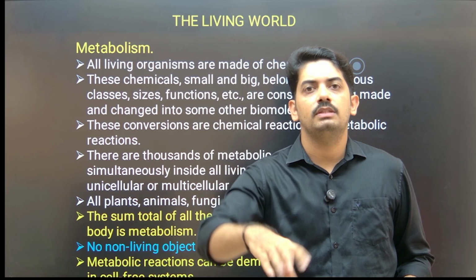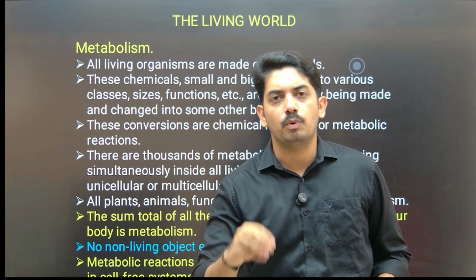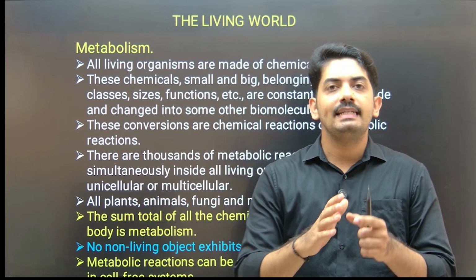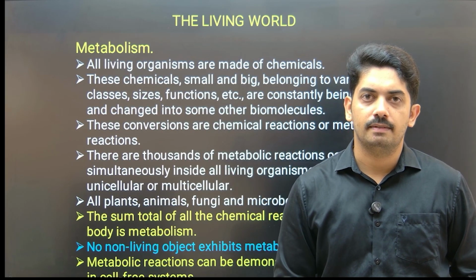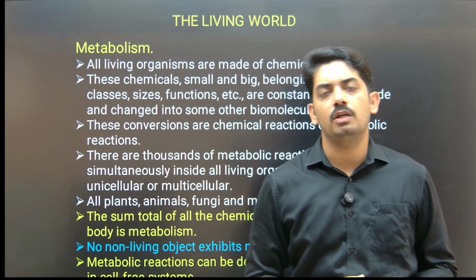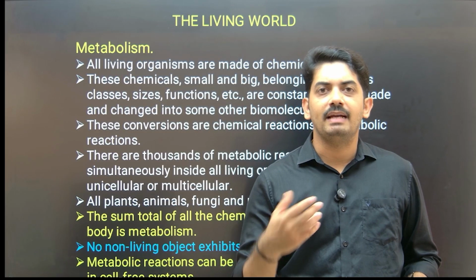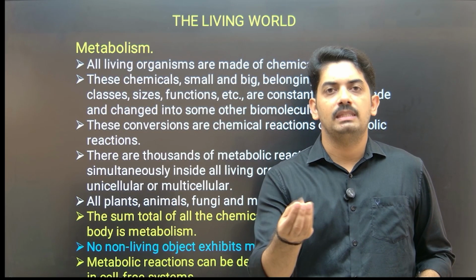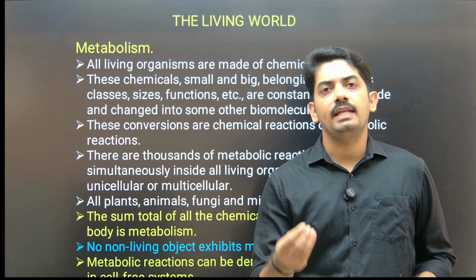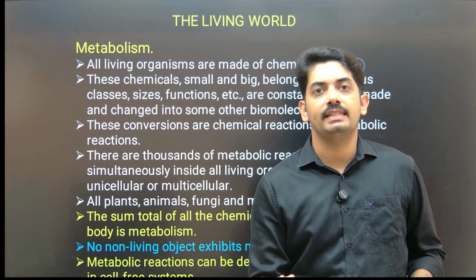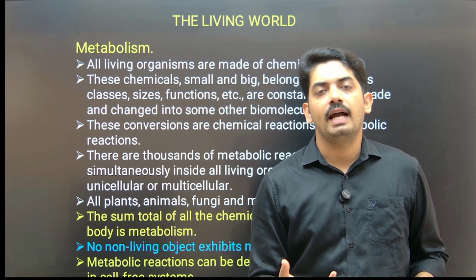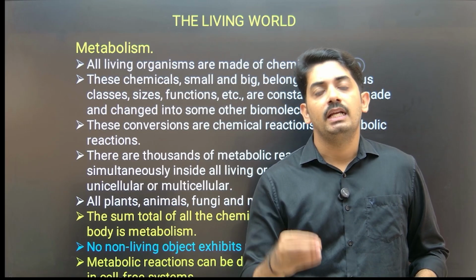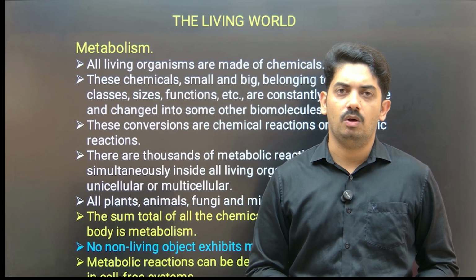They act on these complex carbohydrates, proteins and fats, break them down and produce simpler forms. When carbohydrate is broken down by the amylase enzyme, it produces simple sugars. When protein is acted upon by the protease enzyme, it produces simple amino acids. When fats are acted upon by the lipase enzyme, it produces fatty acids and glycerol.